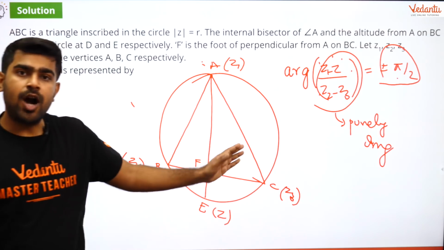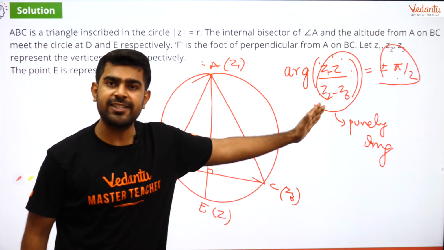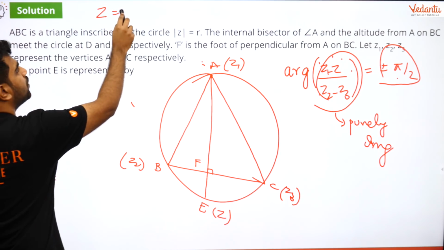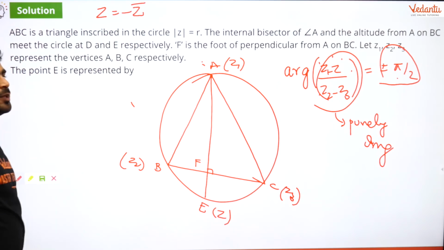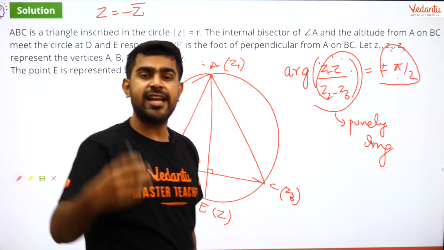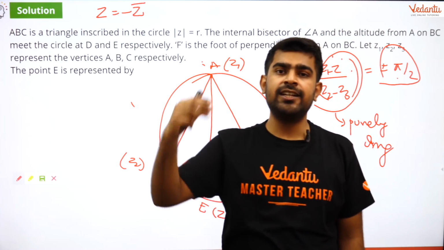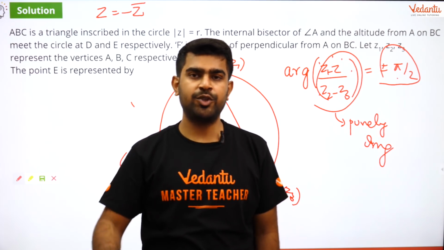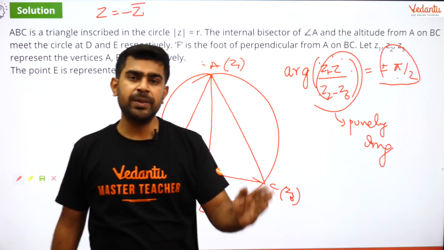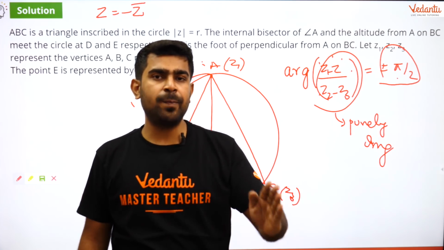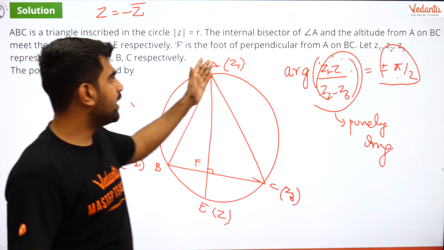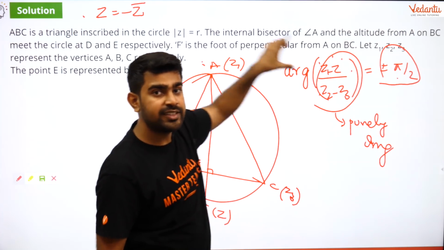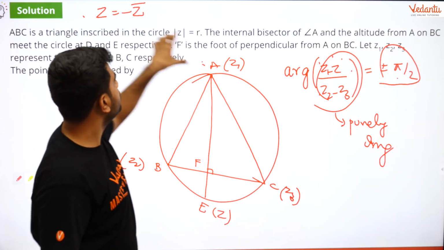So if this complex number inside is purely imaginary, what can I say? I can say that Z is equal to minus Z bar, because whenever a complex number Z is purely imaginary, Z plus Z bar is 0. I am sure all of you remember that. So a complex number is purely imaginary when Z plus Z bar is equal to 0. So let me write that down. Here what I mean by Z is the entire expression. Please don't think it is just Z. I just wrote it as a short form.